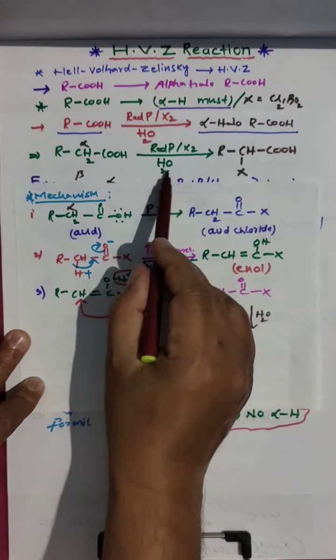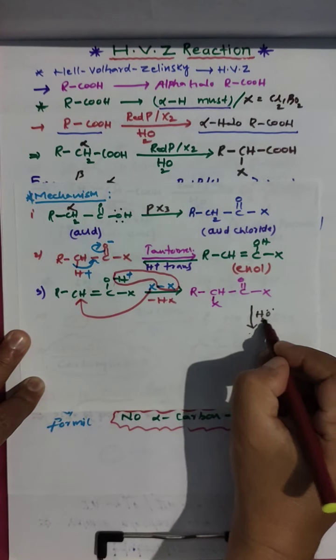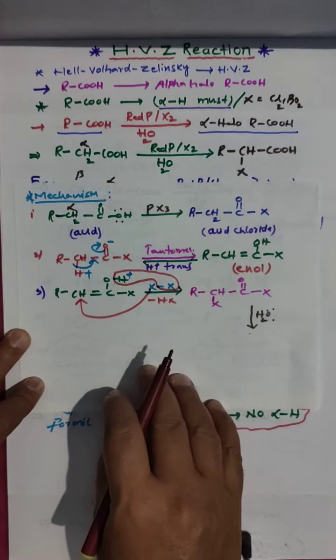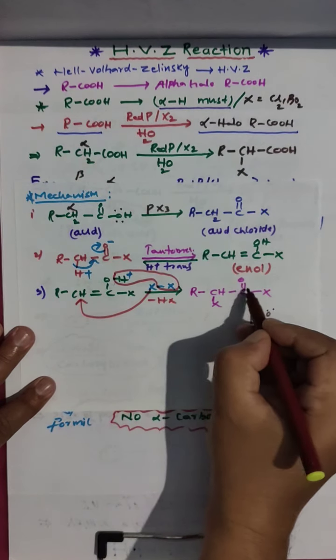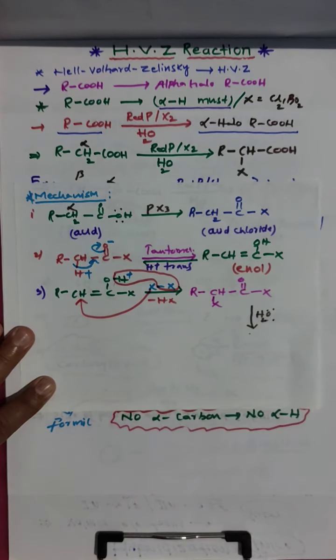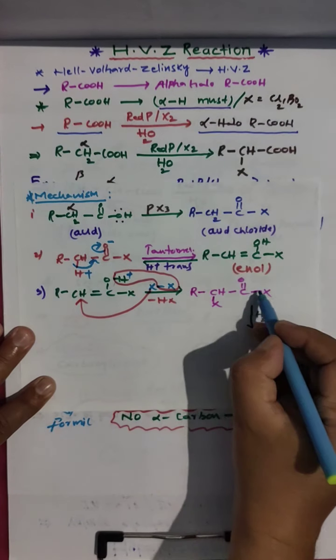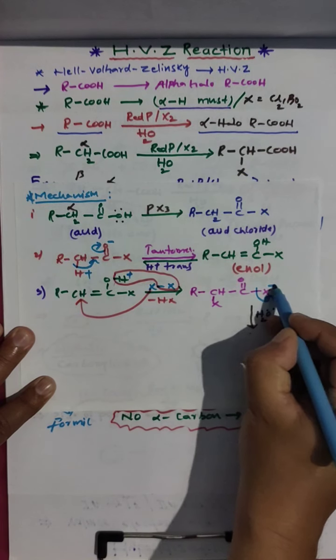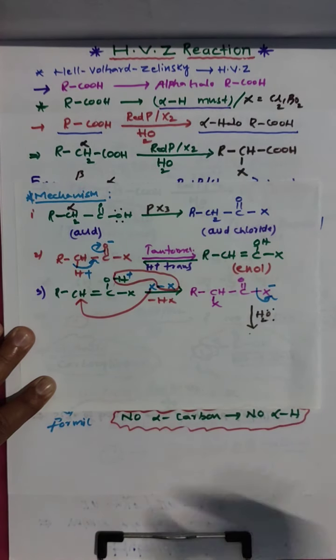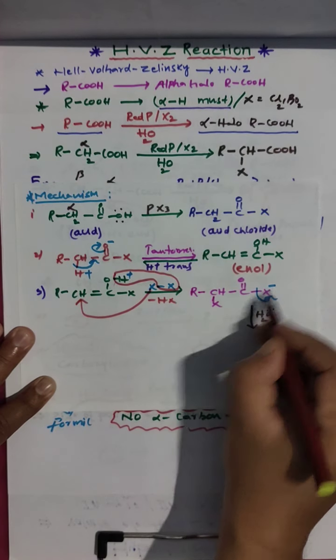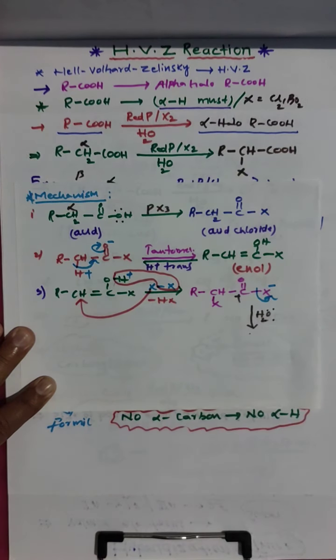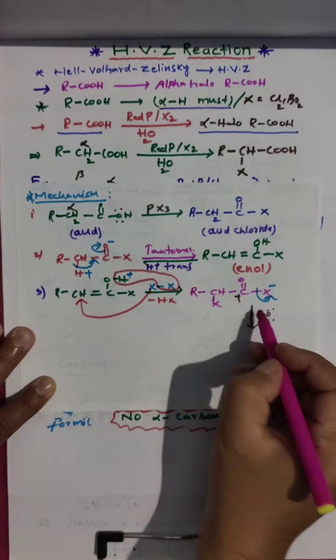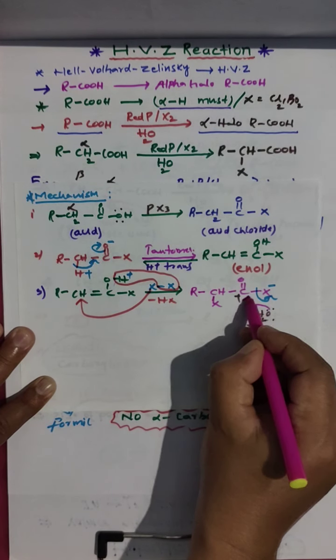Water has two lone pairs, and this halogen is a better leaving group as minus. Immediately, this carbon is plus, so water will donate electron to this carbon.